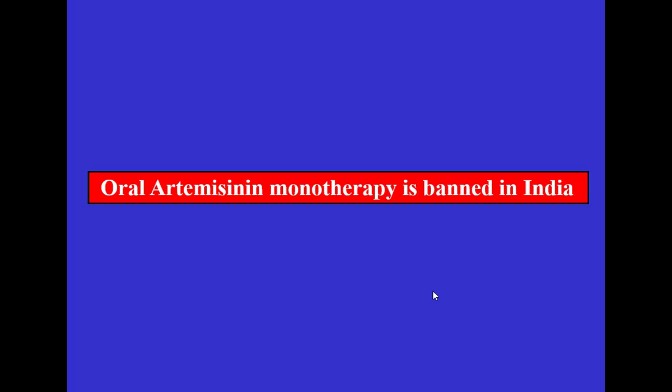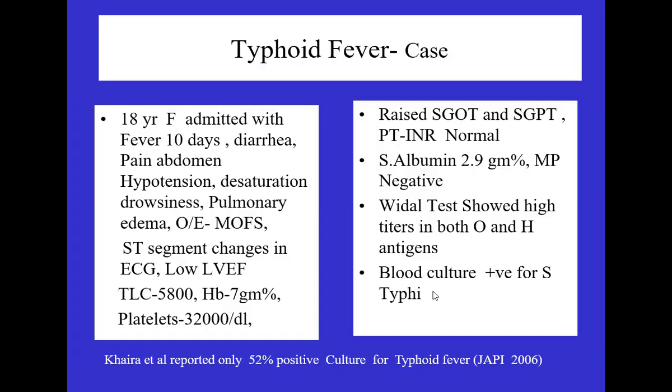And then you have to remember one thing: oral artemisinin monotherapy is banned in India. That's a regulation. One should not use it because it is adding to the resistance. Coming to typhoid, quickly, they can also mimic, they can also present that way. A patient can have a fever, can have diarrhea, can present with shock, can present with liver involvement, can present with renal involvement.